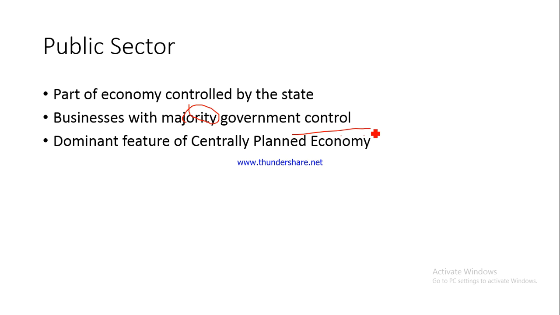Now, in centrally planned economies, you find a dominant role of the public sector enterprises. I hope you remember our discussion in Unit 2. In the first session we talked about the centrally planned economies or the command and control economies, wherein there are so many things which the governments decide. Not only this, governments also participate in business. So such business enterprises which are owned by government are generally to be found in centrally planned economies.